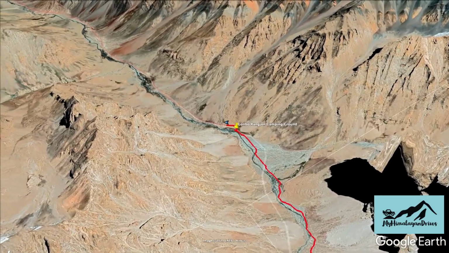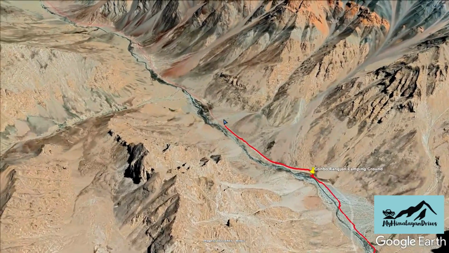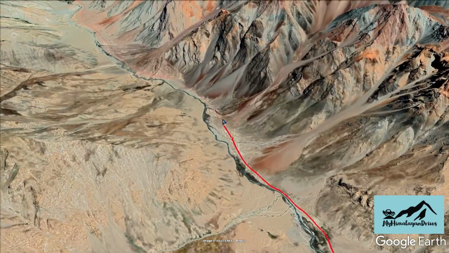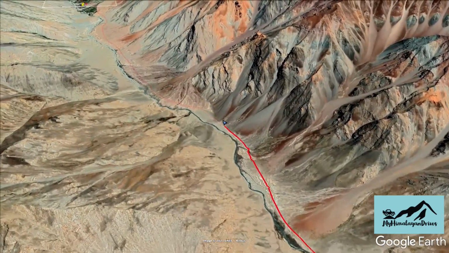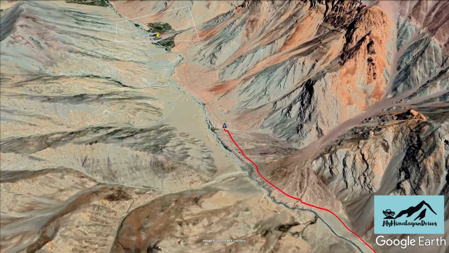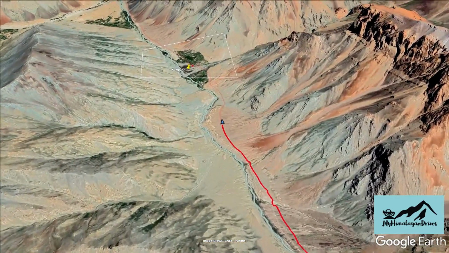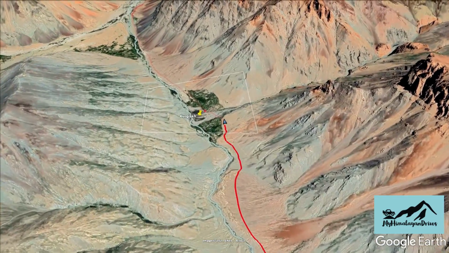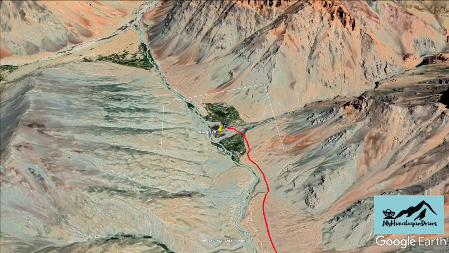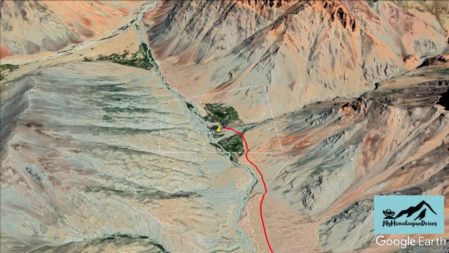From this campsite, we move towards Kargyak village, which is another 10 kilometers drive from here, and the first village we encounter en route. The village provides few basic homestays and tea shops. Due to COVID pandemic, there is a police check post at Kargyak and we have to go through mandatory rapid antigen test to be able to drive further. After our rapid antigen test, we continue to drive to Purne.